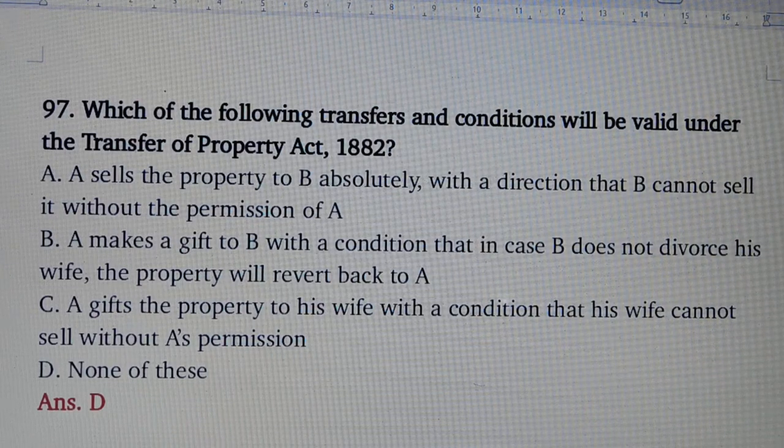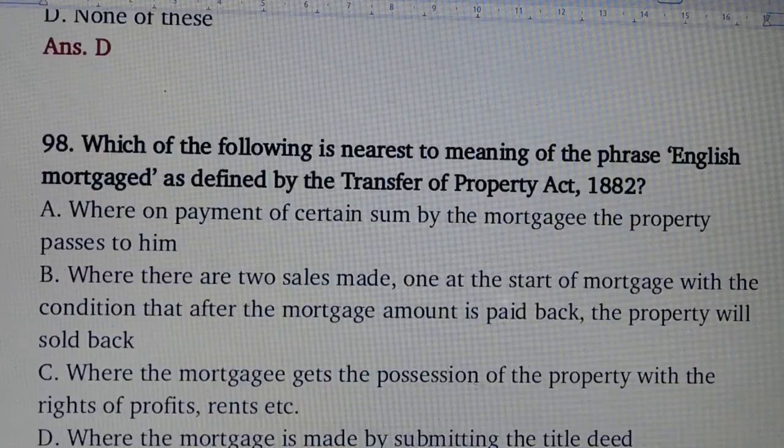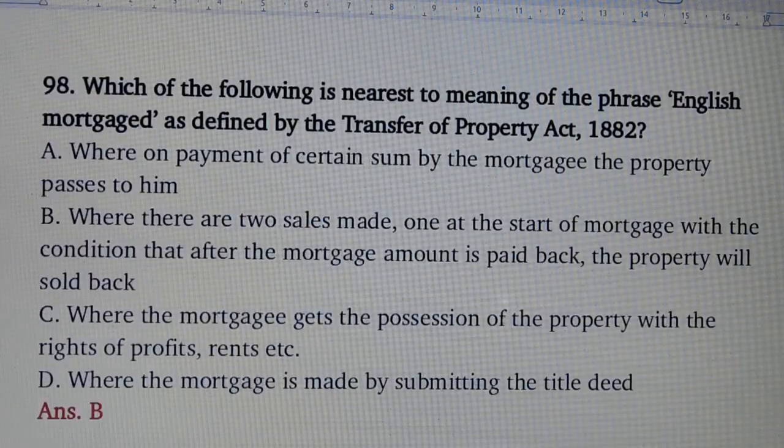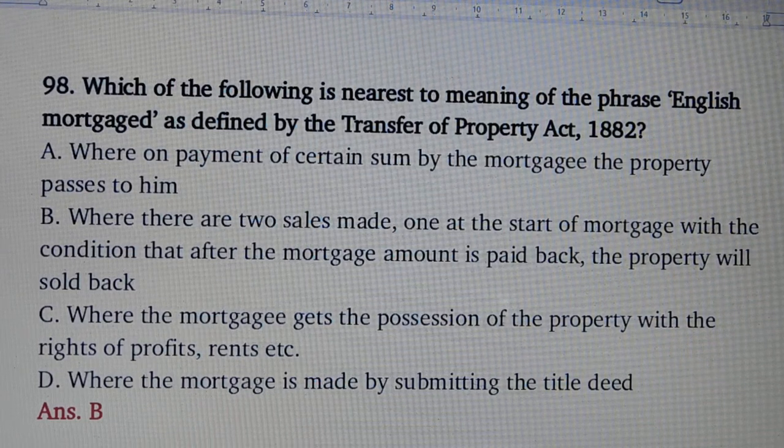Question number 97. Which of the following transfers and conditions will be valid under the Transfer of Property Act? Answer is option number D. None of these. Question number 98. Which of the following is nearest to the meaning of the phrase English mortgage as defined by the Transfer of Property Act?